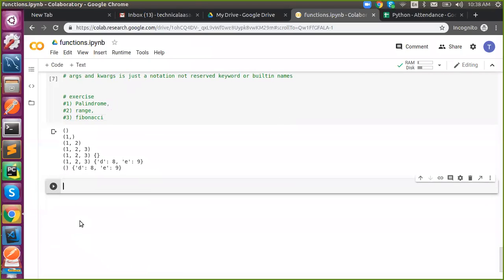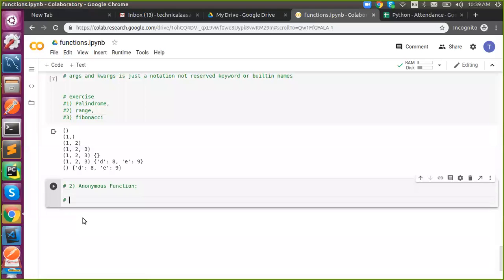That is anonymous function. So what is an anonymous function? A function without a name. It was not assigned. Like, we do not define a function. An anonymous function is nothing but a function that is never defined with a name.